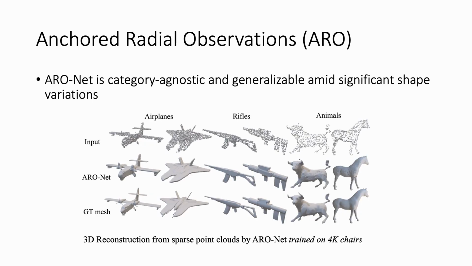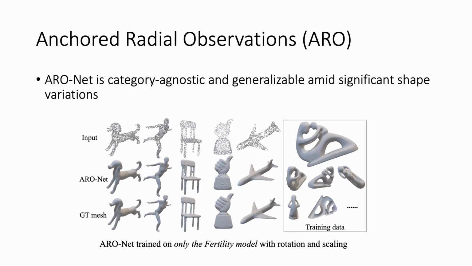This figure shows neural 3D reconstruction from sparse point clouds by ARO-Net, trained only on chairs. ARO-Net can even be trained on only one model, like the fertility, to reconstruct a variety of shapes.